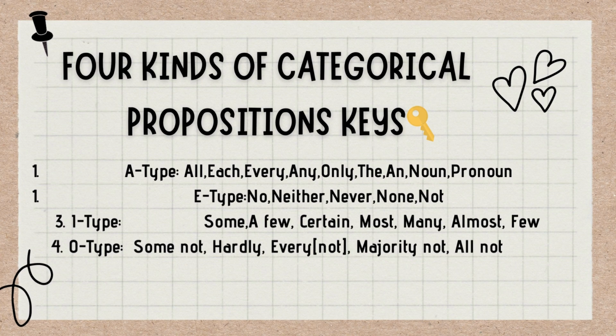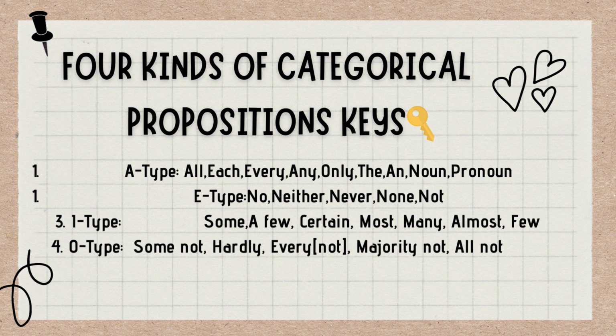universal affirmative. So, if a statement or premise or whatever, starts with no, neither, never, not, then it belongs to E type. If a sentence has some, a few, certain, most, many, almost, few, then it belongs to I type, which is particular affirmative.